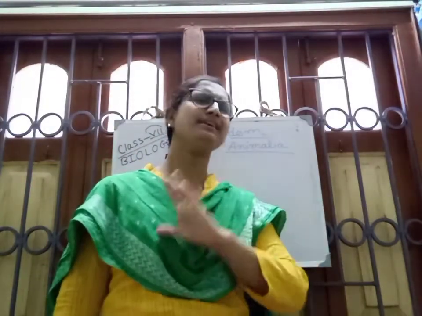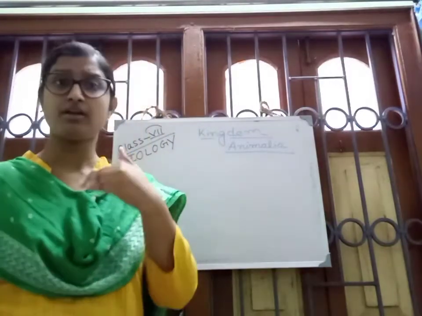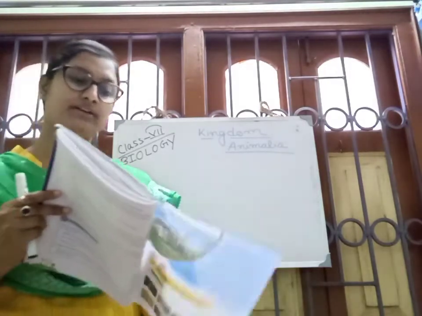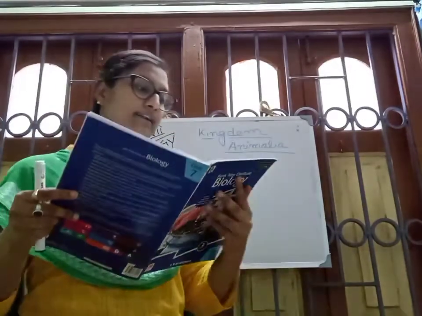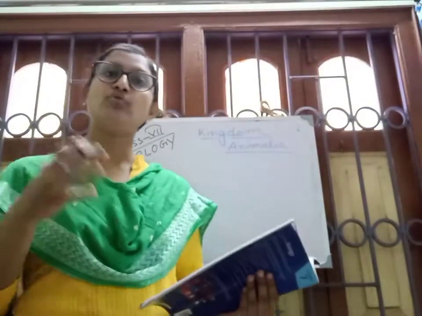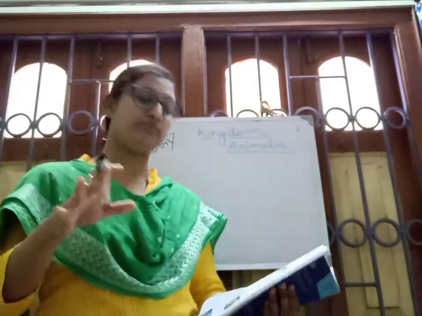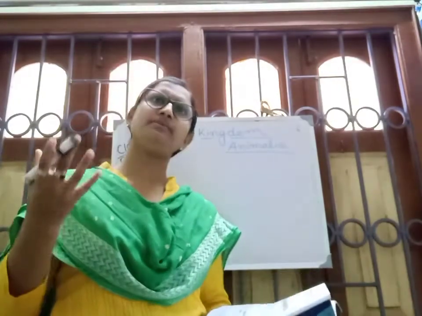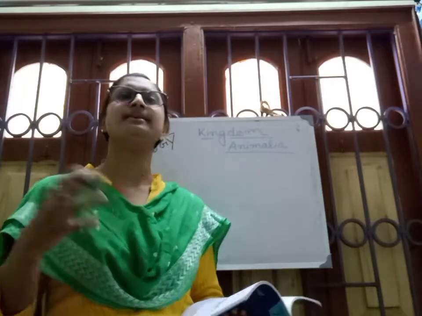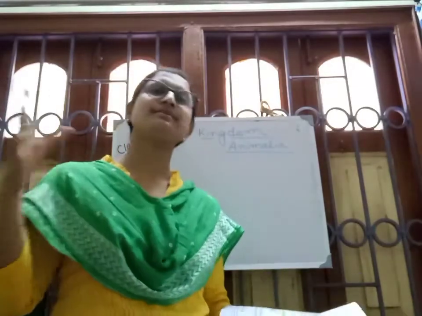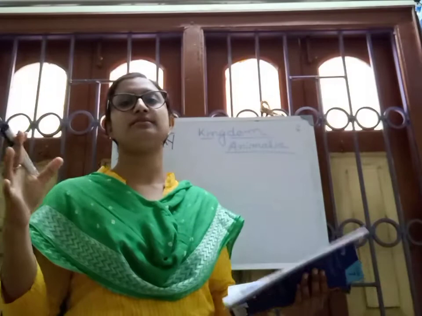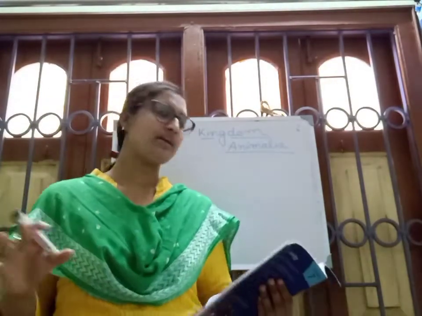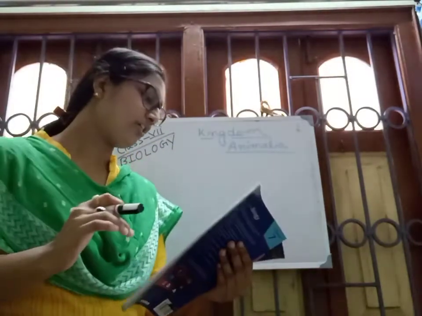Okay, different types of animals. Just like the plants, various kinds of animals are found on our earth, and they differ in shape, size, food, habitat, and body structure. Some animals are unicellular, some animals are multicellular, and some animals are large in size. There are various kinds of animals found on the earth.